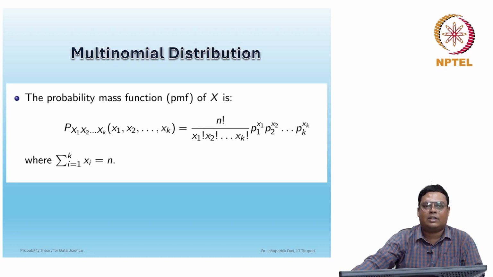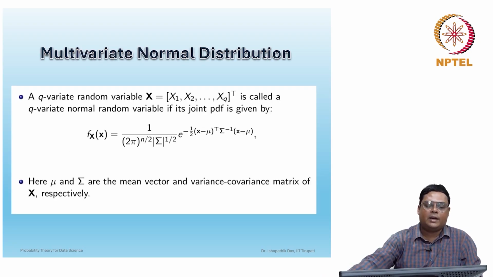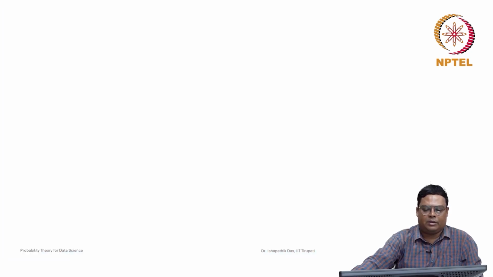Next we will discuss one example of multivariate random variables in the continuous case, the continuous multivariate random variable. It is known as the multivariate normal distribution. A q-variate random variable x is called a q-variate normal random variable if its joint probability density function can be represented in this way. It looks very complicated, so let us first discuss, if you can remember, what the univariate normal distribution is.